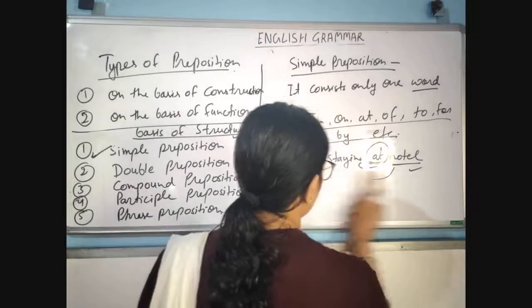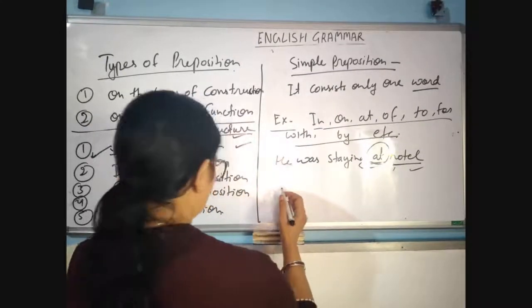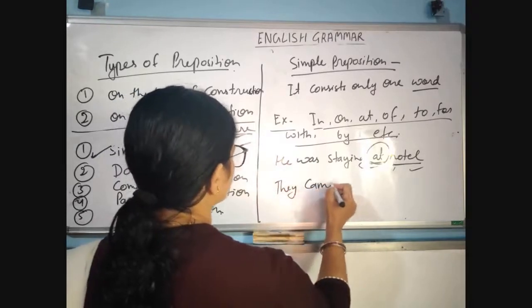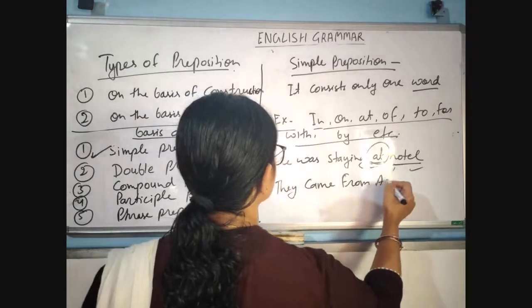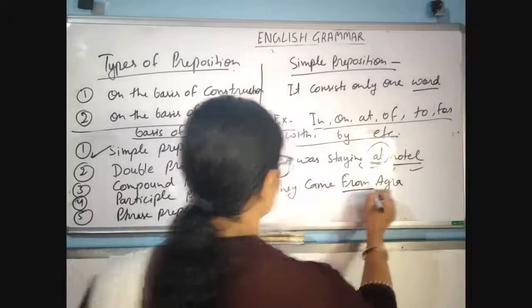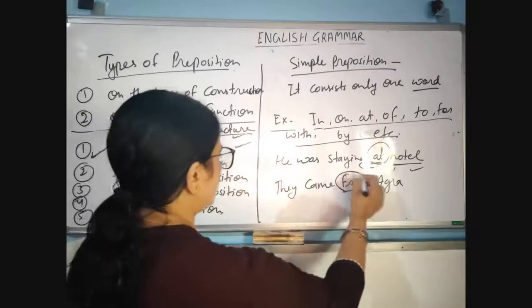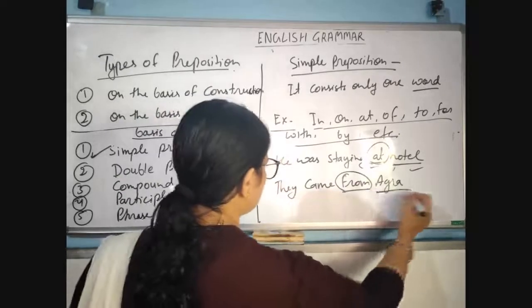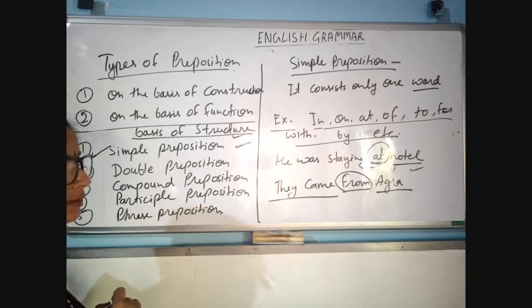Okay, and next, they came from Agra. From is a simple preposition. It is only one word and it is showing the relationship of Agra to the rest part of the sentence.